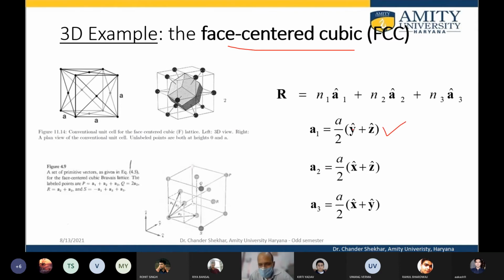So A1 is equal to A by 2 xy. This is because this is on the YZ plane. Suppose this is Y, this is Z, so this is the YZ plane, and this is A by 2. So at the center of the face you have one atom, at another face center another atom, and so on.